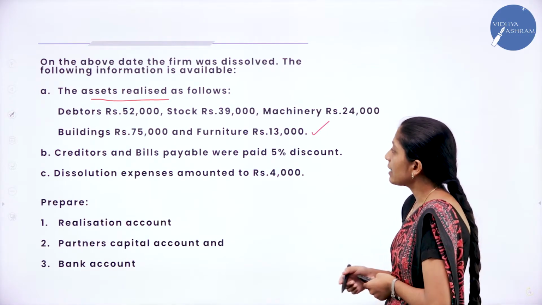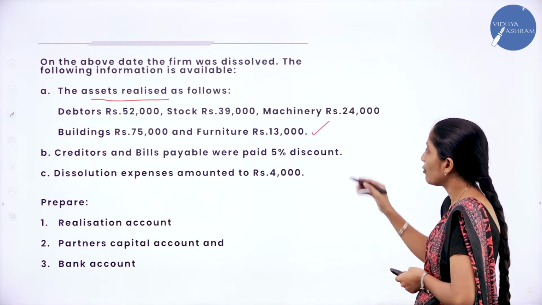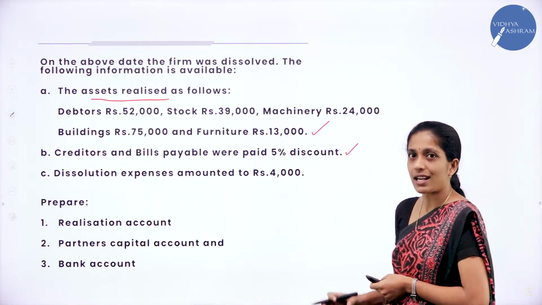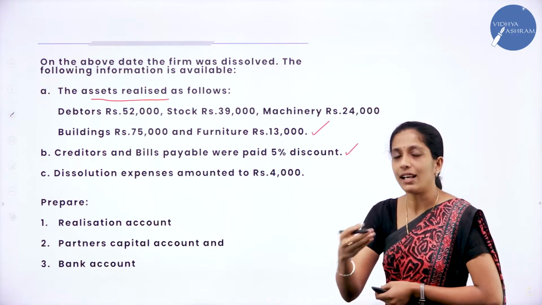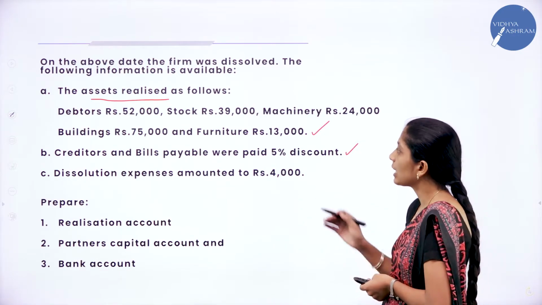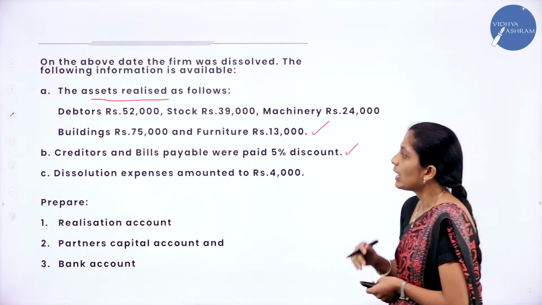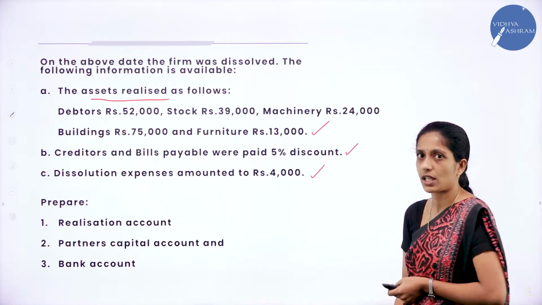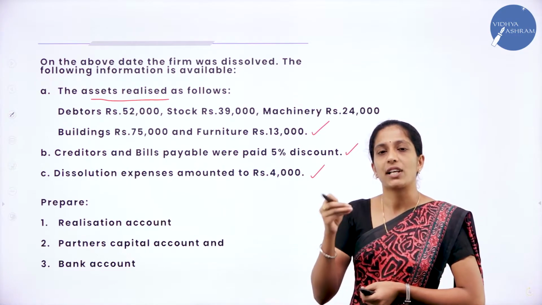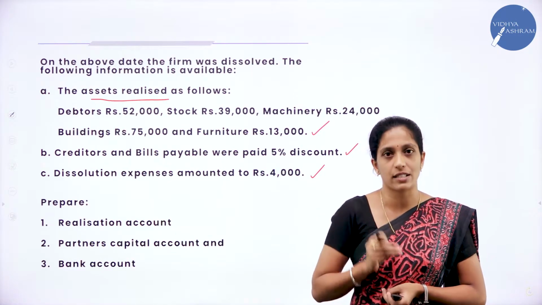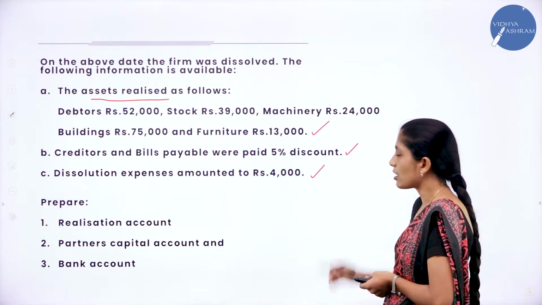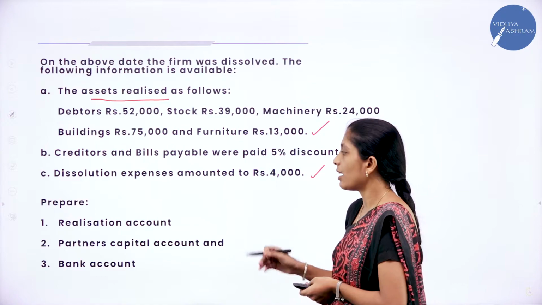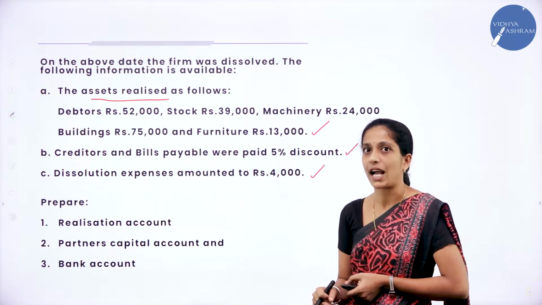And B, creditors and bills payable were paid at 5% discount. Now what have they told? First they have sold the assets, now they are telling that they have paid the liabilities, namely creditors and bills payable. The next one is dissolution expenses amounting to rupees 4,000. During this whole procedure they have incurred certain expenses, which are known as dissolution expenses, and that is 4,000. Now they are asking us to prepare the realization account, partners' capital accounts and bank account.